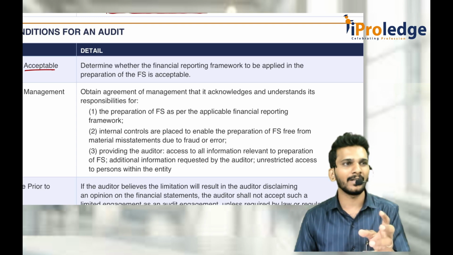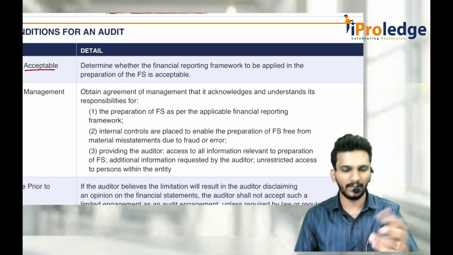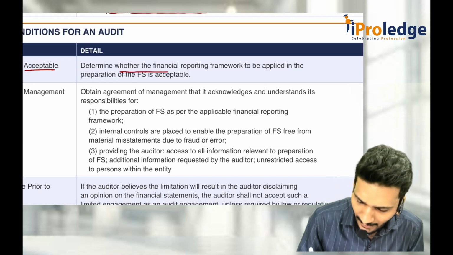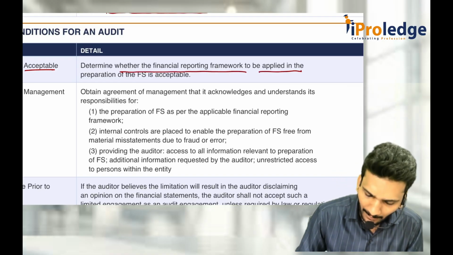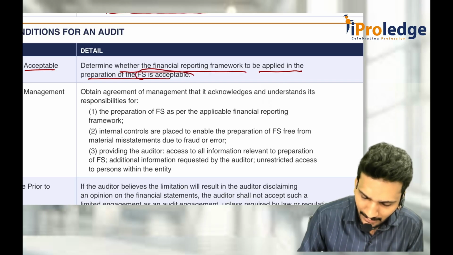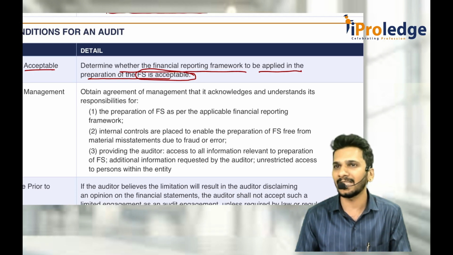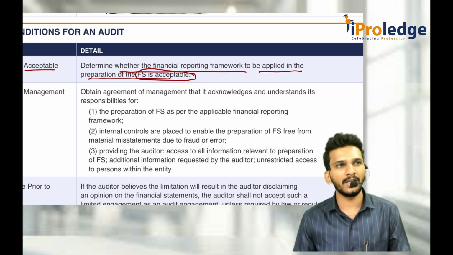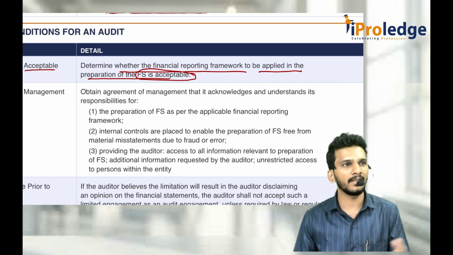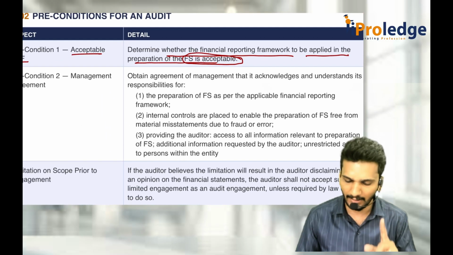For example, for a normal company, Schedule has to be prepared; for banking, that has to be prepared. Determine whether the financial reporting framework to be applied in the preparation of financial statements is acceptable or not. Being a banking company, if you prepare using Schedule 3 of the Companies Act, that is not acceptable. If they do it, then what is the use of you going and doing the audit? That is totally the wrong structure. That has to be there.